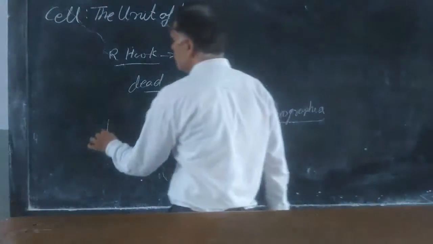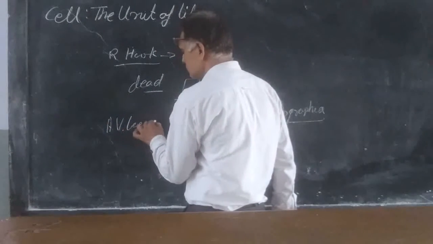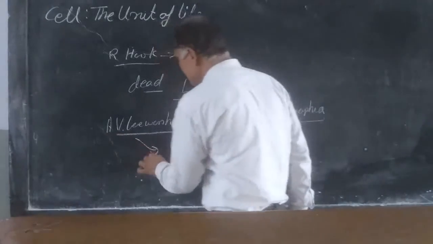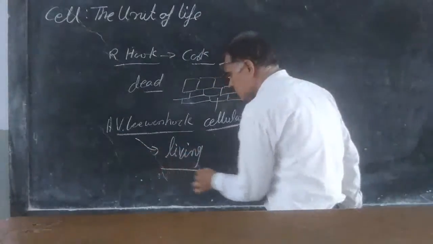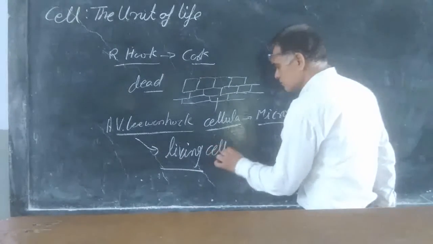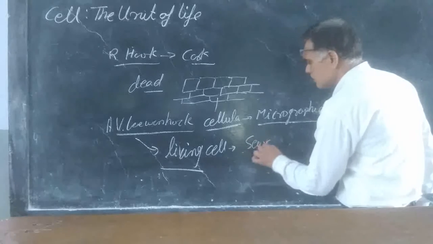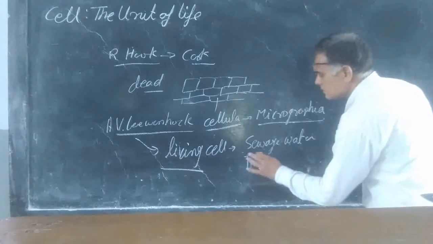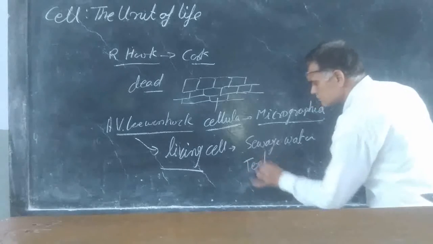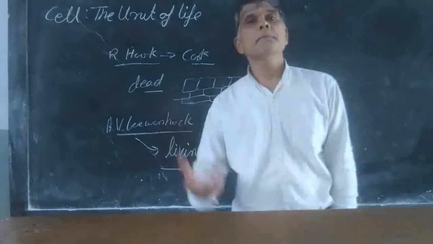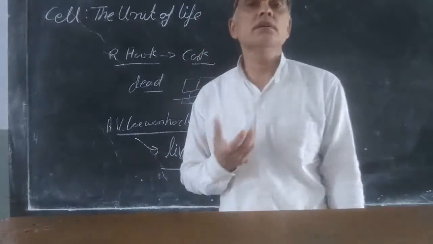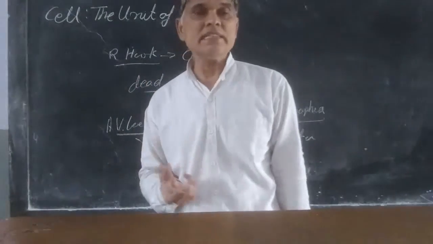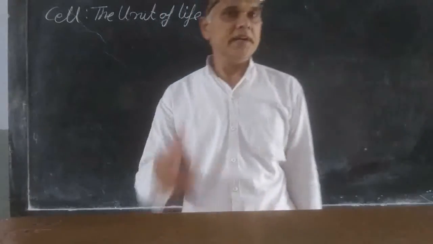After that, Antony van Leeuwenhoek observed living cells from sewage water and from teeth filling, which were bacteria. So Leeuwenhoek observed living cells for the first time, and Robert Hooke observed dead cells from the cork of plants.